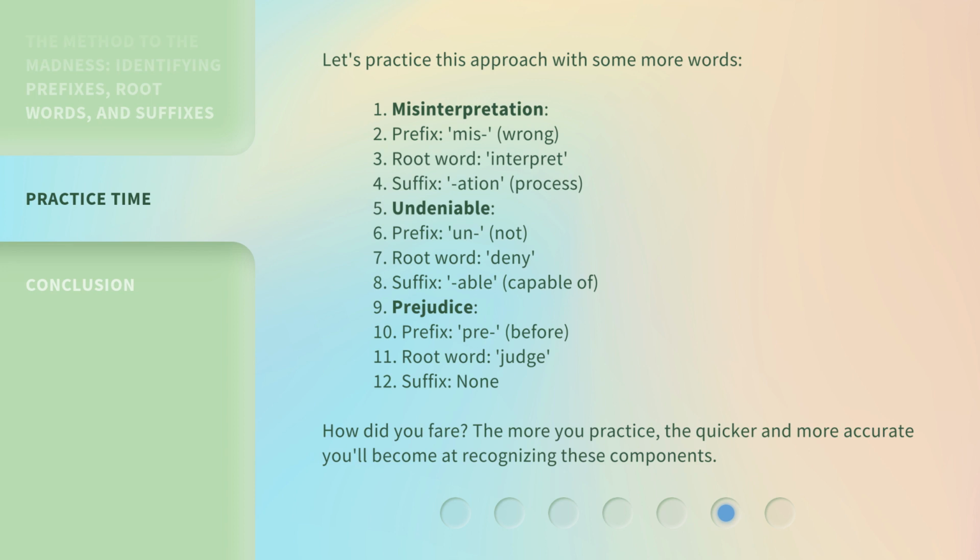Prejudice. Prefix, pre, before. Root word, judge. Suffix, none. How did you fare? The more you practice, the quicker and more accurate you'll become at recognizing these components.